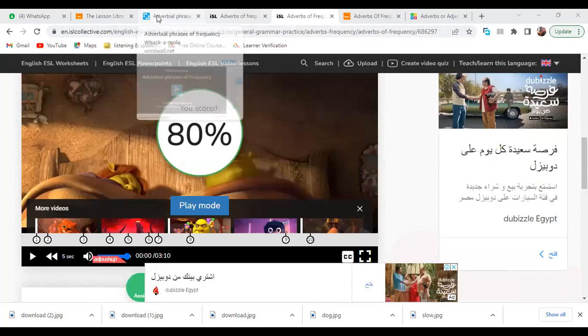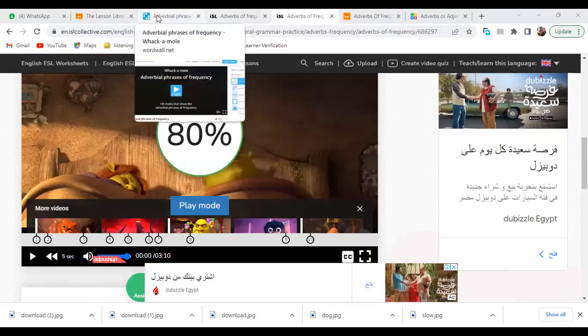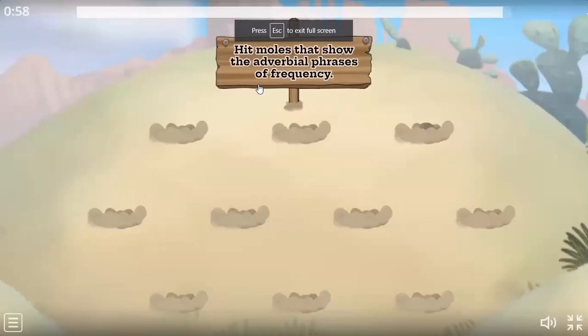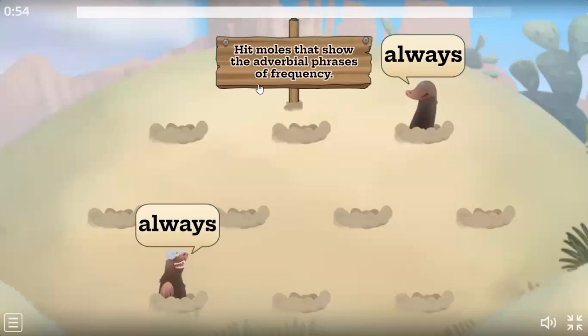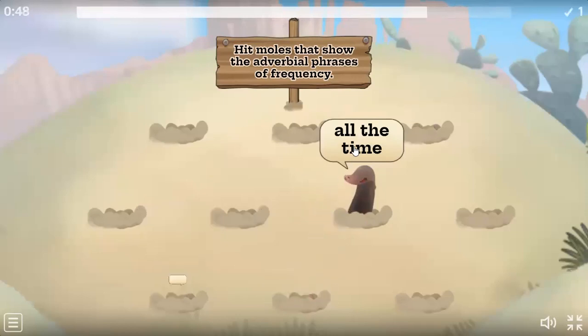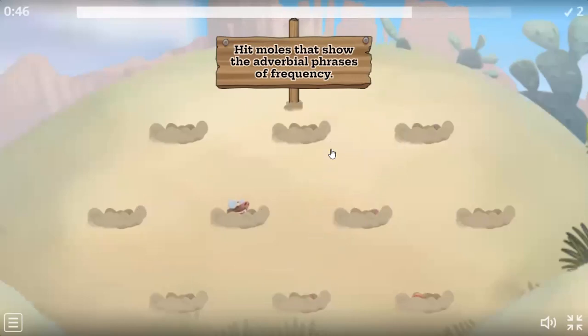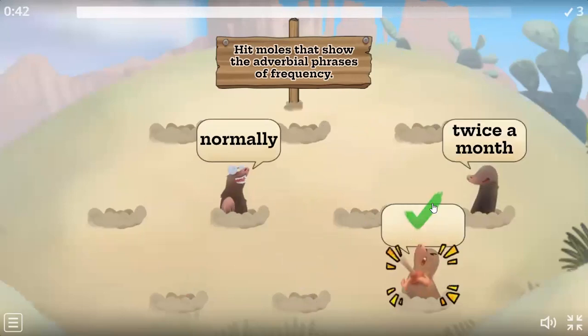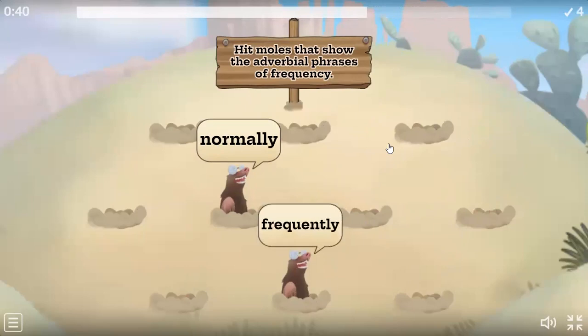Okay, here we are. All you have to do is to hit the mole that shows the adverbial phrase of frequency. Always, no. Once a year, yes. All the time, yes. Normally, no. Twice a month, yes.